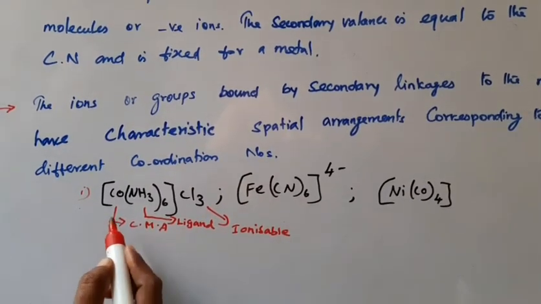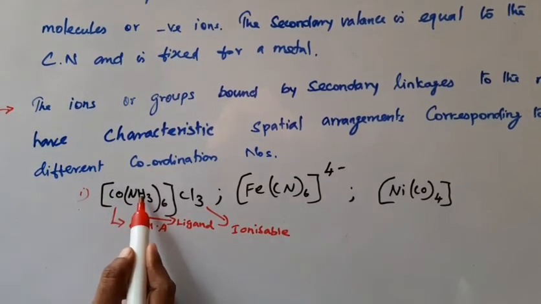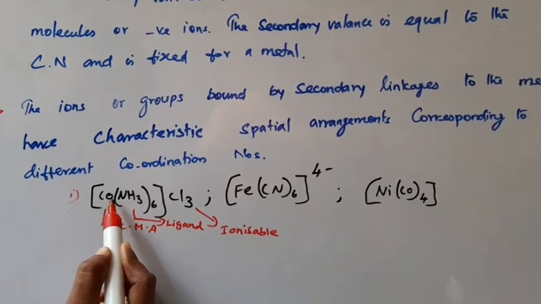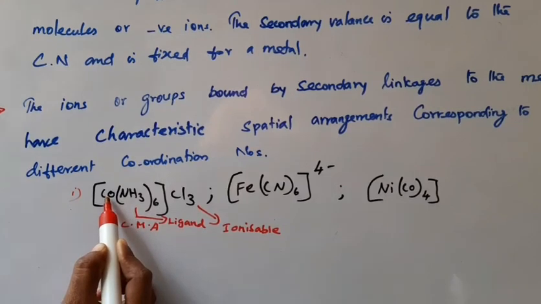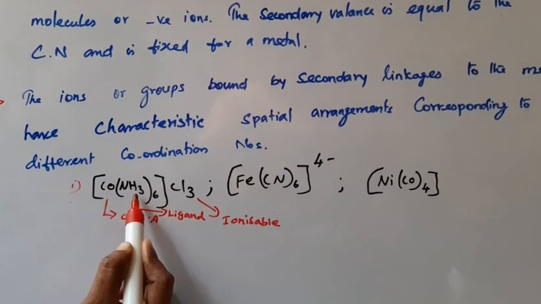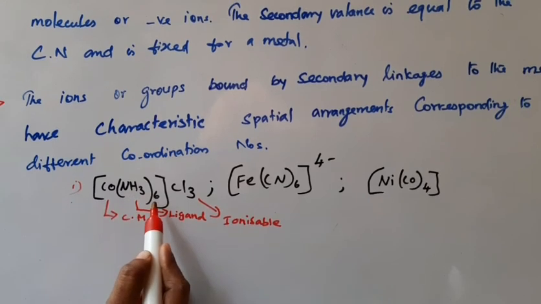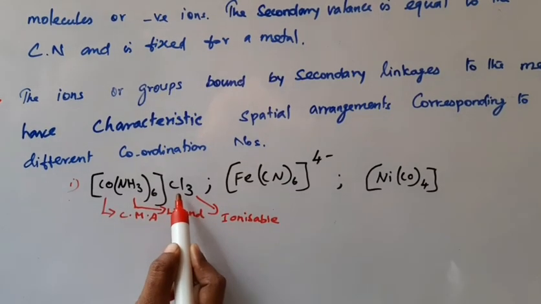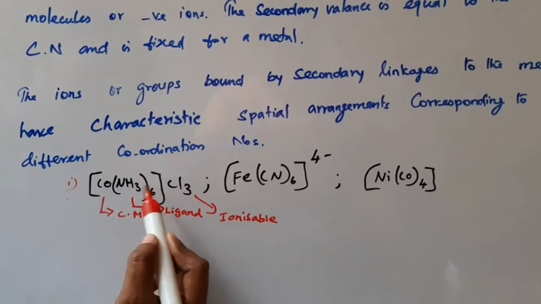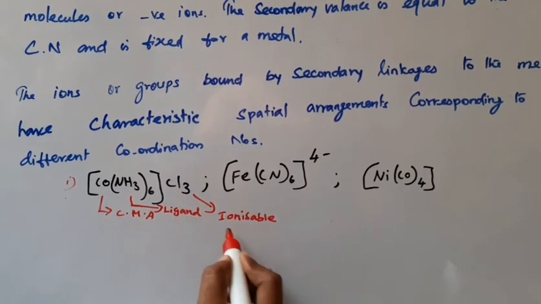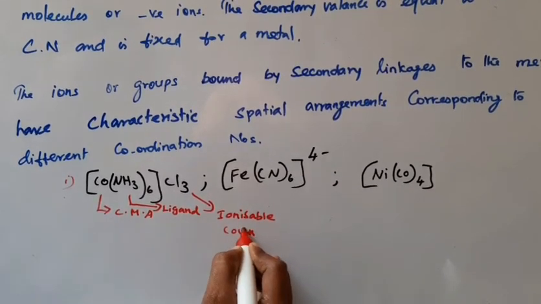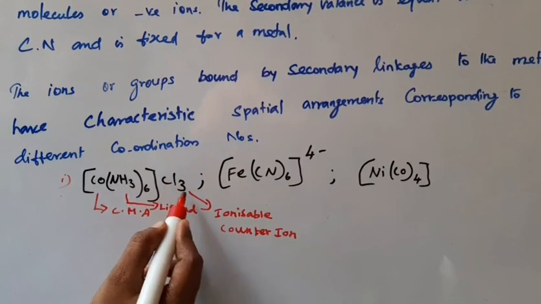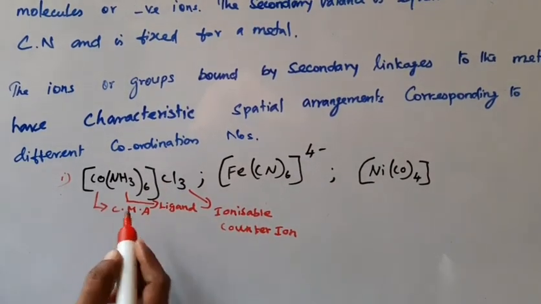How? Because here the NH3 ligand molecules donate a pair of electrons to the central metal atom. Here the coordinate bonds take place between the central metal atom and the ligand groups. So it is not ionizable but directional. But the species present outside the sphere is called the counter ion, or ionizable group, so it easily gets ionized. So that is the concept.